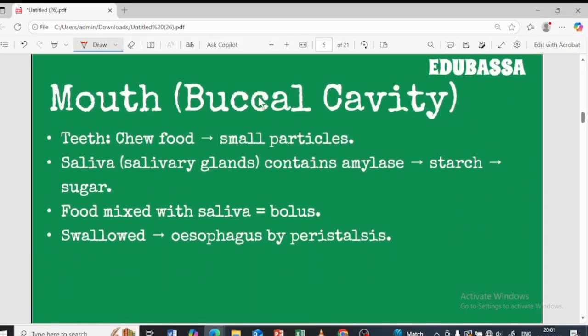We already discussed this part, the mouth, which we call the buccal cavity. The teeth are present. Oh, we forgot about this. Yes, the teeth are also present. Teeth are important. Why? To chew the food, to break the food down into small particles. As I explained, the salivary gland is present in the mouth. The salivary glands secrete saliva, and this saliva contains amylase enzyme, which helps break down starch into sugar, right?